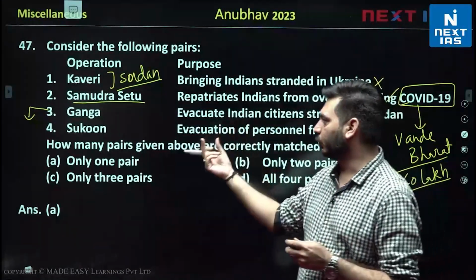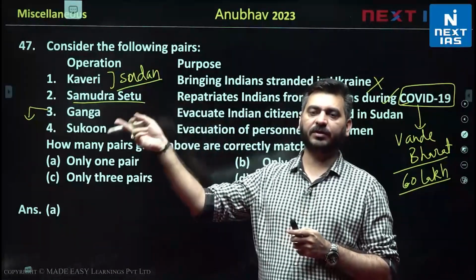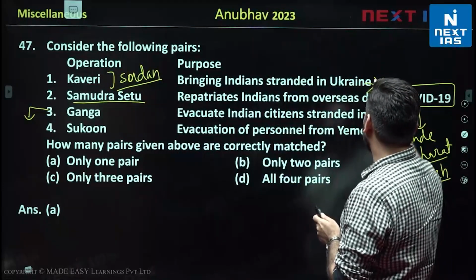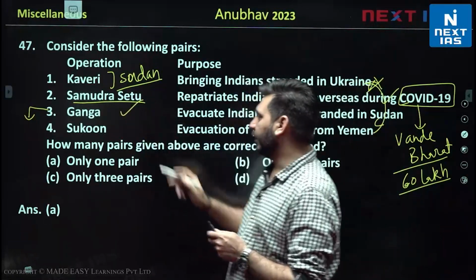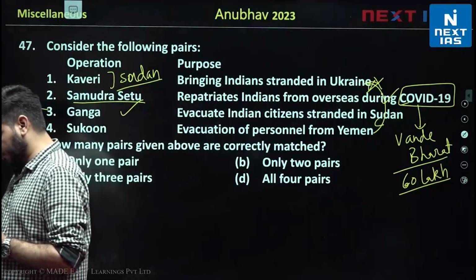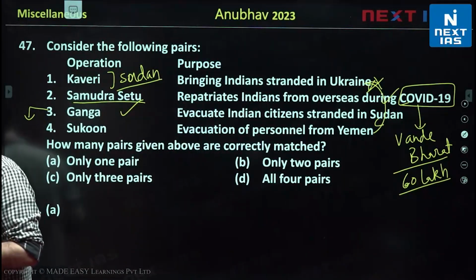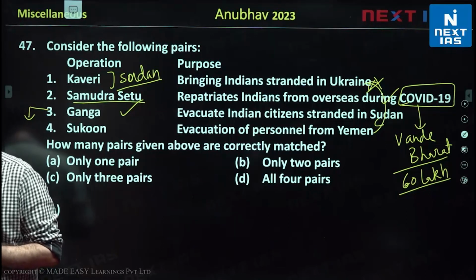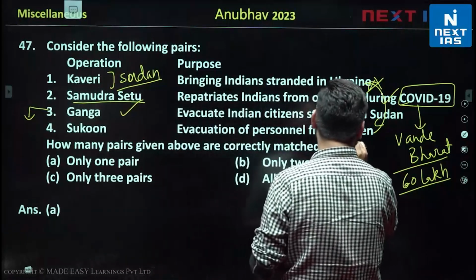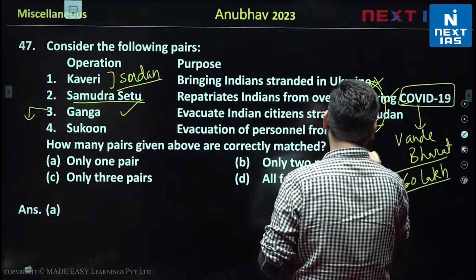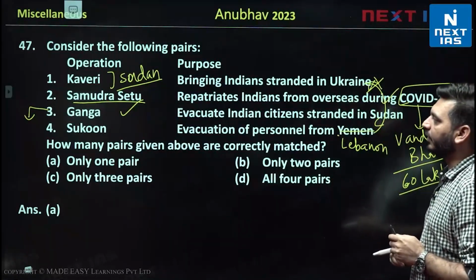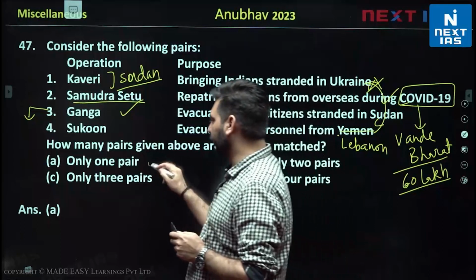Operation Ganga is for Ukraine. यूक्रेन में जो लोग फंसे हुए थे, अभी जब रशिया ने यूक्रेन के ऊपर अटैक किया, दैट इज यहाँ पे इन्हें इंटरचेंज कर दिया गया है, राइट? सो दिस विल बी योर ऑपरेशन गंगा. Then you have Operation Sukoon. Operation Sukoon is related to what? Operation Sukoon is related to your Lebanon issue, right? So जो आपका लेबनान में 2006 में लोग फंसे थे उससे रिलेटेड है, नॉट येमन, राइट? So only one pair is correct and that one pair is your Samudra Setu, right? So answer will be 1.